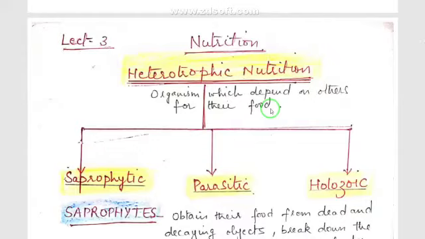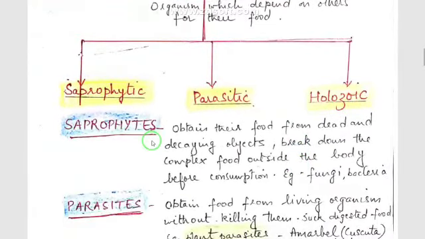So now, heterotrophic nutrition is of three kinds. First, saprophytic, second, parasitic, and third, holozoic. Saprophytes or saprophytic nutrition means saprophytes are the organisms which obtain their food from dead and decaying objects, and they break down the complex food outside the body before consumption. Examples are fungi, bacteria, etc.